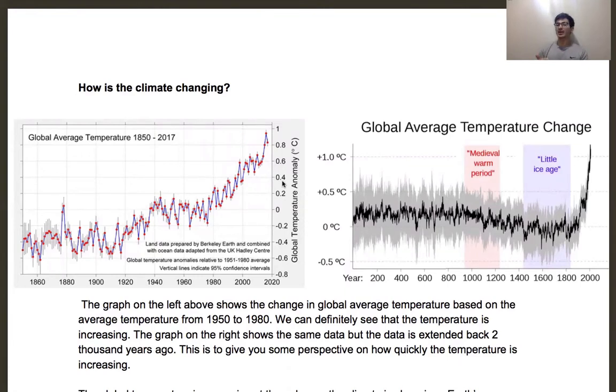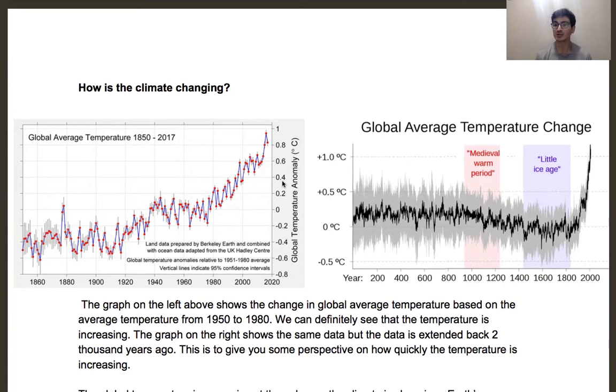Back in 1860, we were just coming out of a mini ice age, so the temperature was cooler than it is today, but we can see it quickly increases as humans have affected the climate. Now we're about 1 degree Celsius warmer than we were from the 1950s to the 1980s, which is a large change.